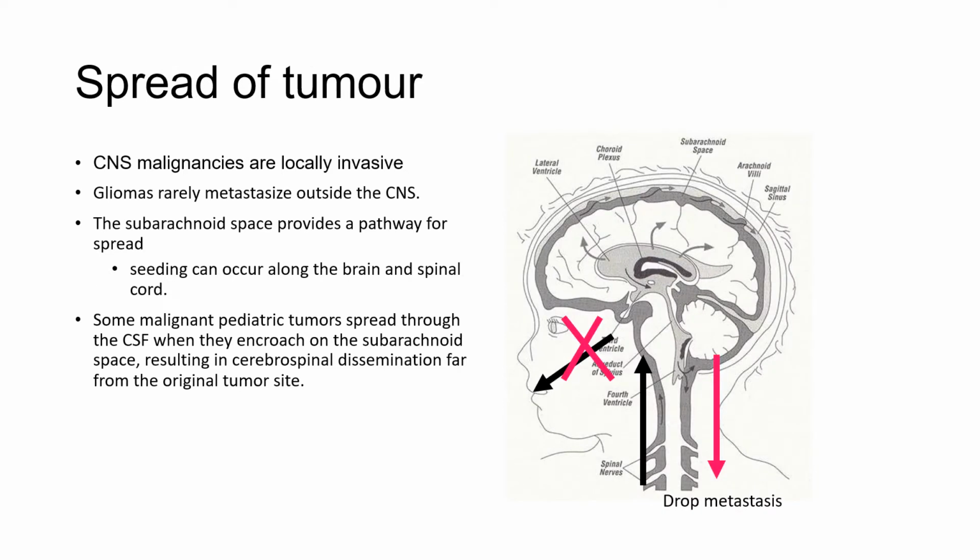CNS malignancies are locally invasive. Even the most highly malignant gliomas rarely metastasize outside the CNS. The subarachnoid space provides a pathway for spread, so seeding along the brain and spinal cord can occur. Some malignant pediatric tumors spread through the CSF when they encroach on the subarachnoid space, resulting in cerebrospinal dissemination far from the original tumor site.